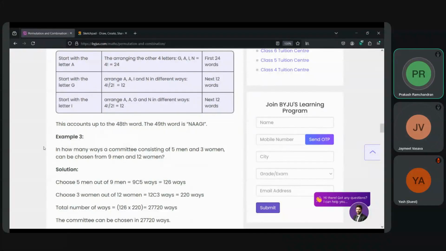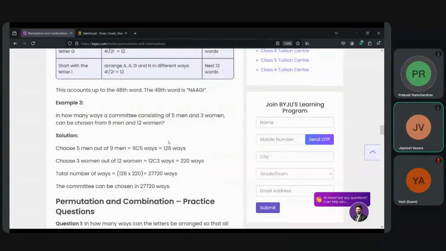So, moving to example 3, we have the question of selecting a committee of 5 men and 3 women out of 9 men and 12 women. So it's 9 choose 5 and 12 choose 3 for men and women respectively. 9 choose 5 for men, 12 choose 3 for women.